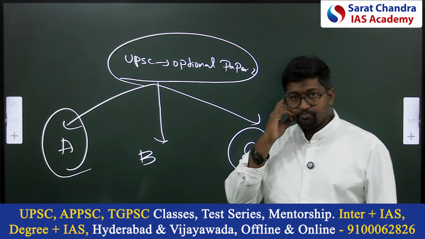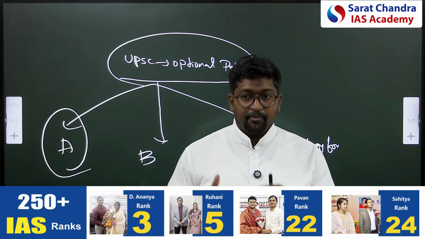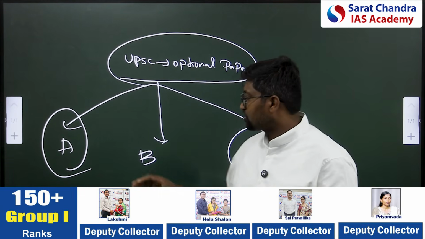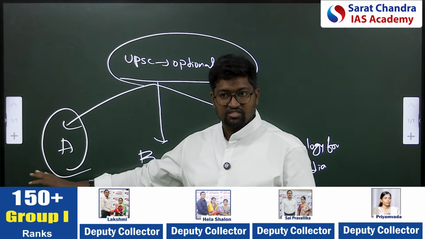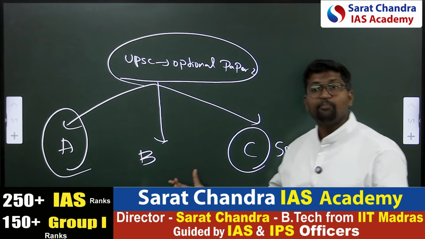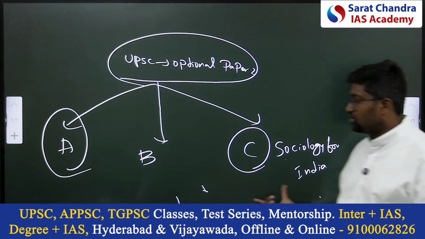Now, when we are talking about these 3 subsections, the basic understanding, you have to start with this. If you don't understand what is Indian society, what are the compositions of Indian society, what are the problems of Indian society, you don't understand.